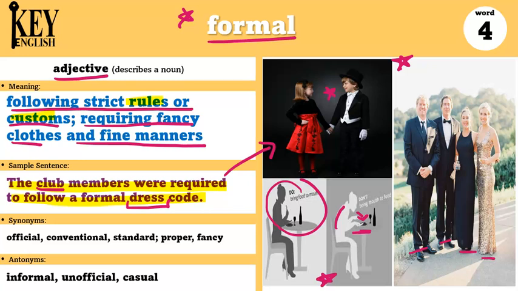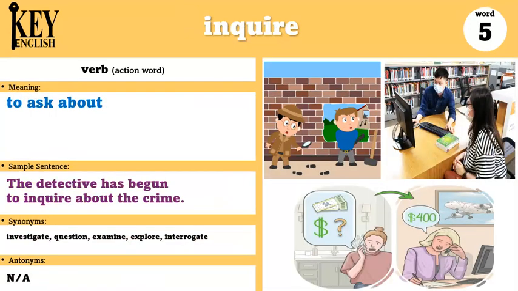Some synonyms are official, conventional, standard, proper, and fancy. Antonyms are informal, unofficial, and casual. Have you ever worn formal clothes to any kind of party or event? Our next word is inquire.